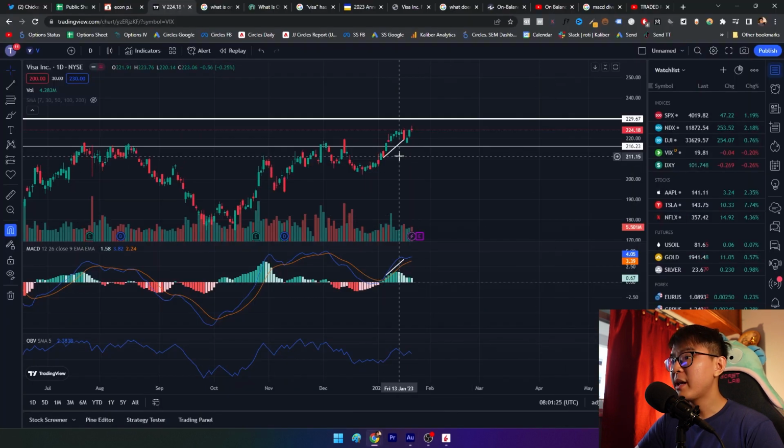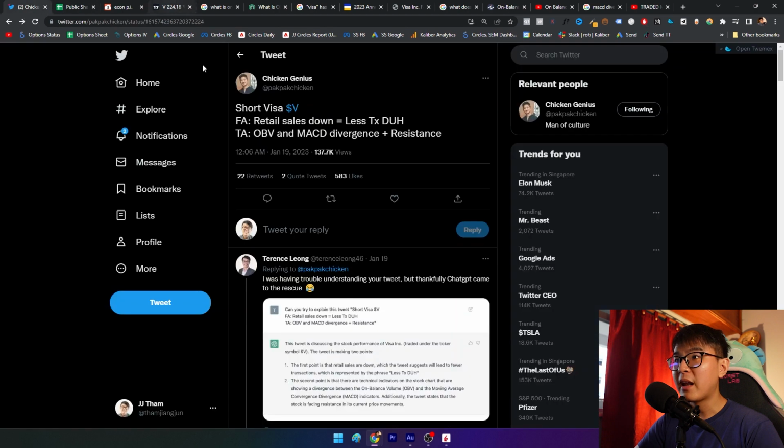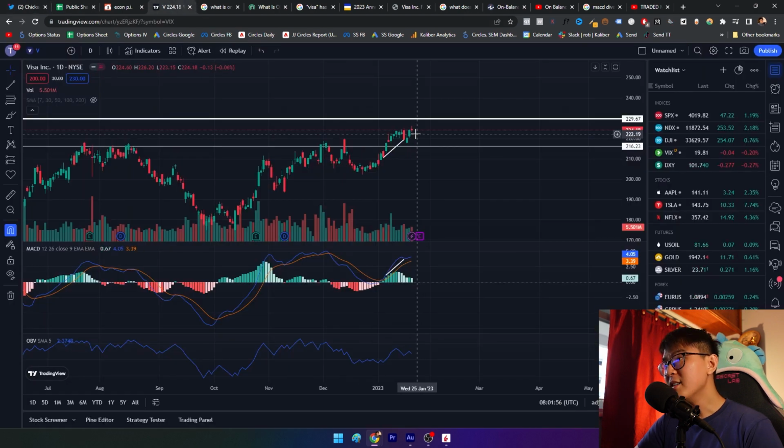Given that he actually made the tweet on 19th January, and right now it's a few days later, the stock has not gone in the direction that he wants. The past 3 days is just insufficient data for his hypothesis to pan out. The hypothesis of a diverging MACD is still largely true as well. I don't see any large movements in the OBV, which is the main technical analysis that he has done for Visa right now. So there is possibly still time.